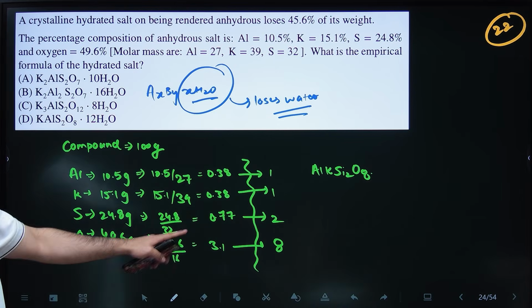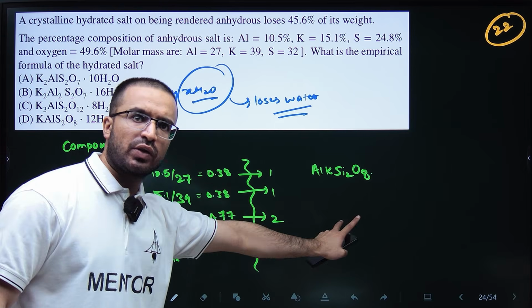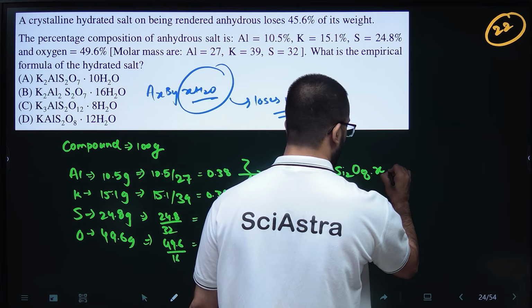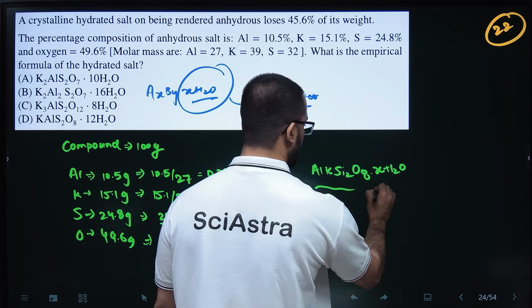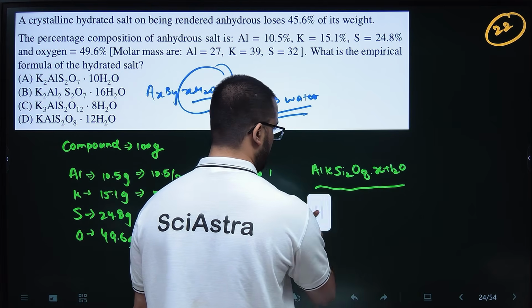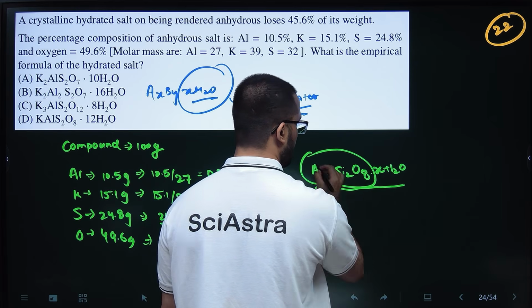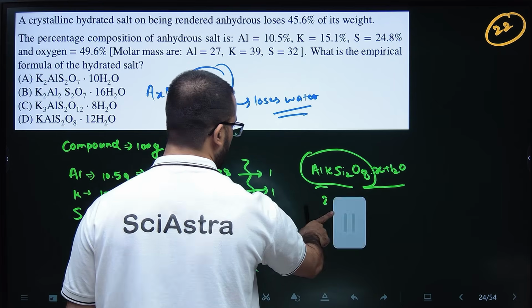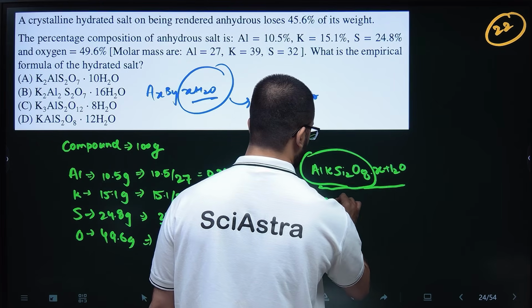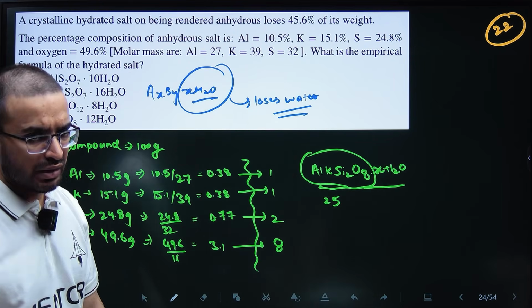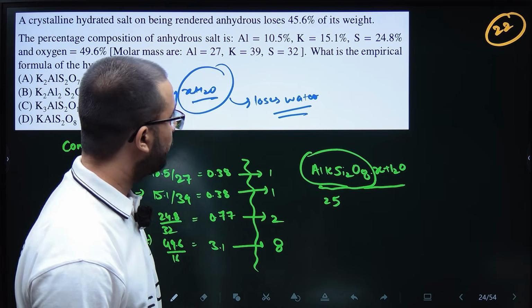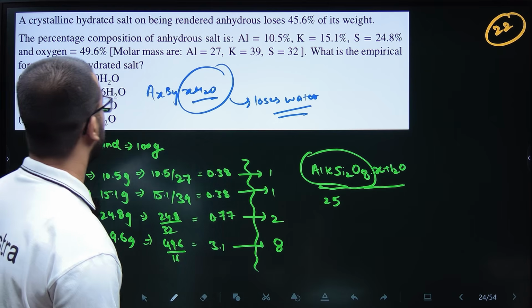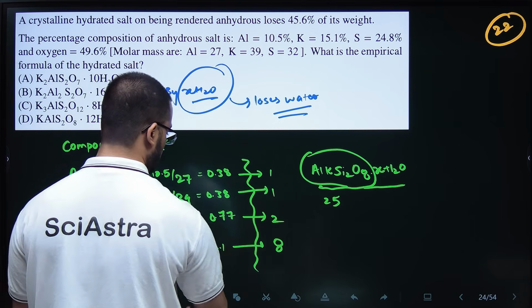H2O is missing. So whatever will be the mass of this whole empirical formula, let's suppose this is xH2O, right? The mass of this will be the mass of this whole anhydrous form. So this will be around 258, I think. I would say 8 into 16 is 128. 128 plus, then this is silicon or sulfur? This is sulfur, right?